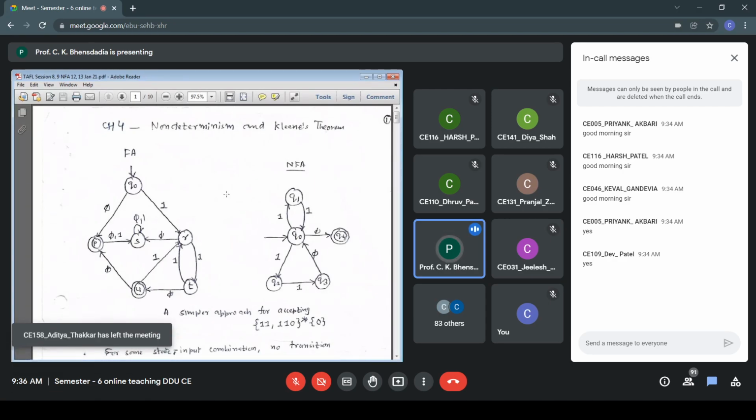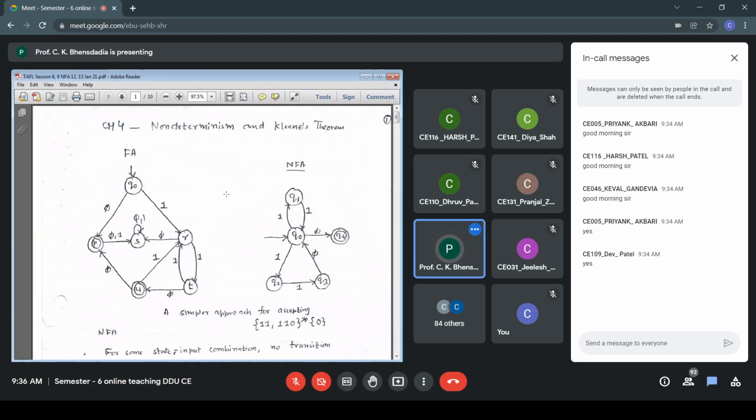So if I say Q0, R, T, U, that corresponds to 110. Only 110 is acceptable. I select 11 from the first part in the RE and 0 I select in the second part. Or maybe something like that: in the first part I select 110 and in the second part I select 0.